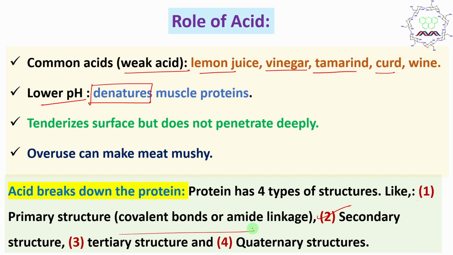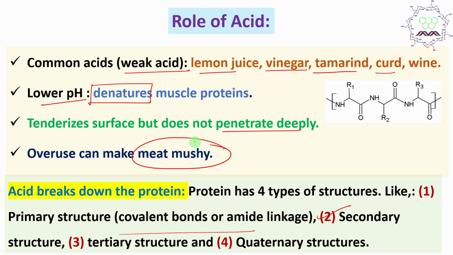Now if you put some adverse condition, the secondary, tertiary or quaternary structure can be broken and the biological activity of the protein could be lost. So technically we call this denaturation, but denature does not mean it is not eligible to eat. For example, a boiled egg: you consume it, it goes inside your body, it gets digested, the peptide chain, the polymeric chain, is broken down into smaller units, I mean amino acids, and that is absorbed in your body. So that's not bad for your health, do not get confused. Now it tenderizes the surface but does not penetrate deeply, an important point. And overuse of acid makes the meat mushy, so people don't like it.